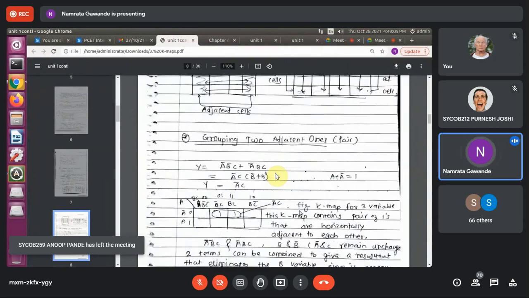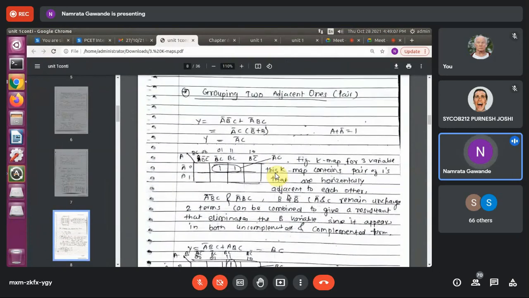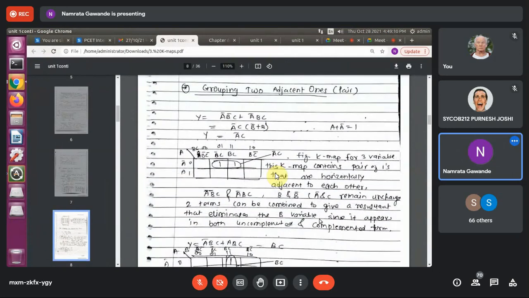Now first see grouping of two adjacent ones. Can you see this example, students? Is this visible to you? Grouping of two adjacent ones means, now here you can see this expression Y = A'B'C + A'BC.